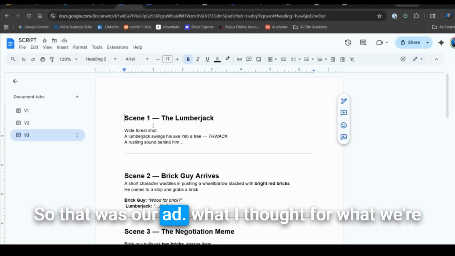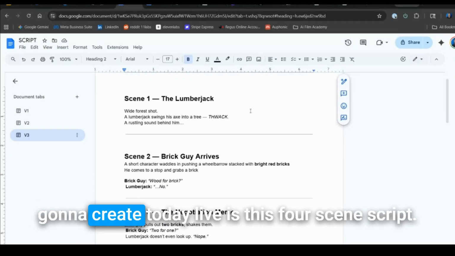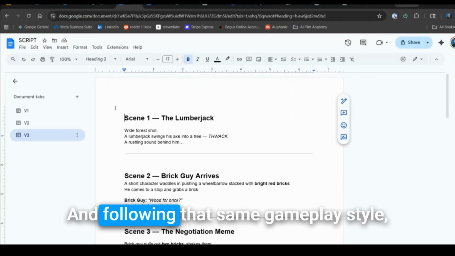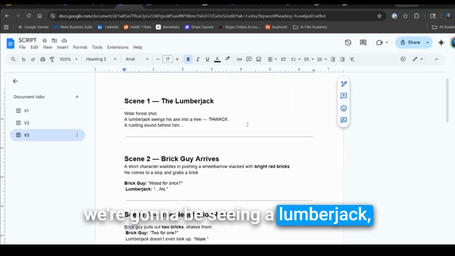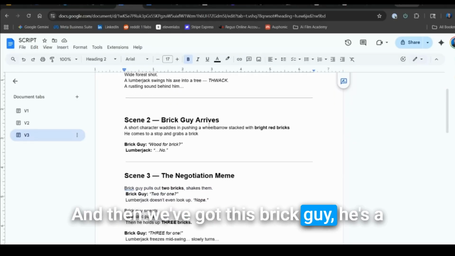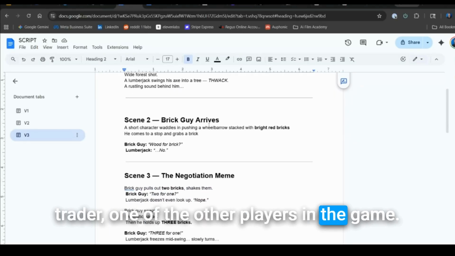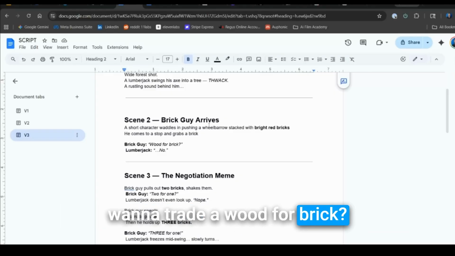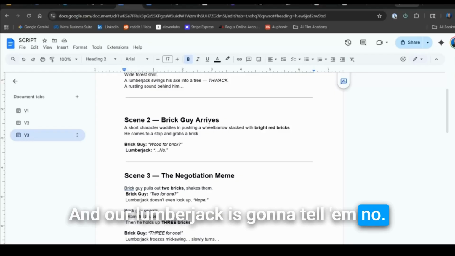So that was our ad. What I thought for what we're going to create today live is this 4-scene script. And following that same gameplay style, we're going to be seeing a lumberjack in the forest swinging away at a tree. And then we've got this brick guy. He's a trader, one of the other players in the game. He comes over and he's like, hey, want to trade a wood for brick? And our lumberjack is going to tell him no.